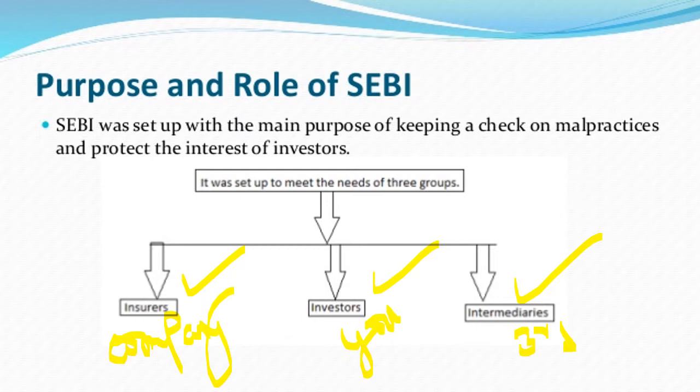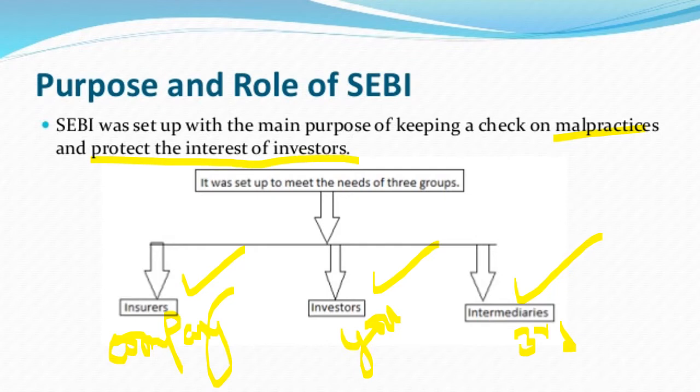An intermediary is a person who connects the company to the person, that's between you and the company. The intermediary comes in between. Now, the main purpose for which SEBI was set up is to check if there is any malpractice, and to protect the interest of the investors. Why?